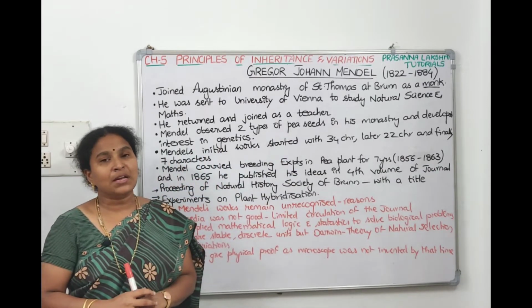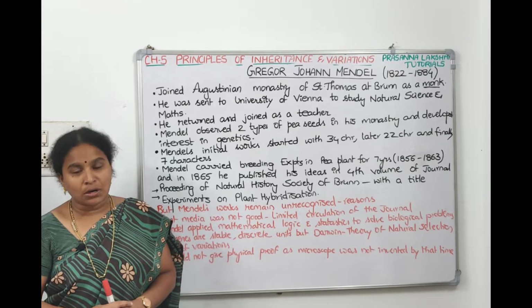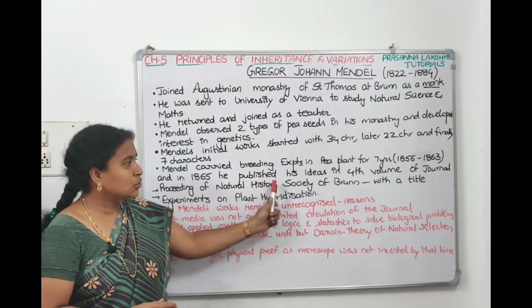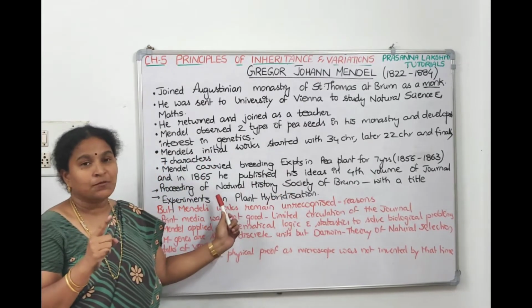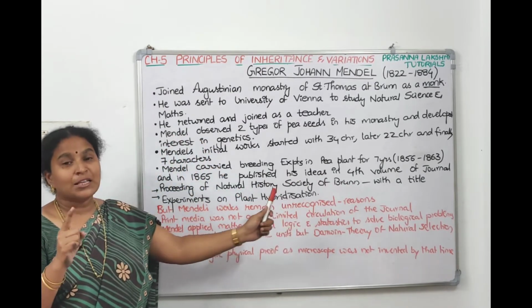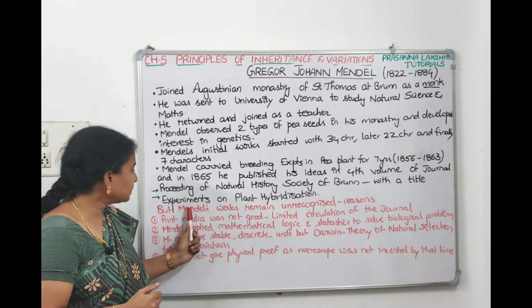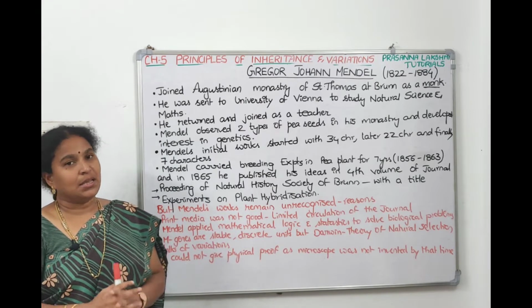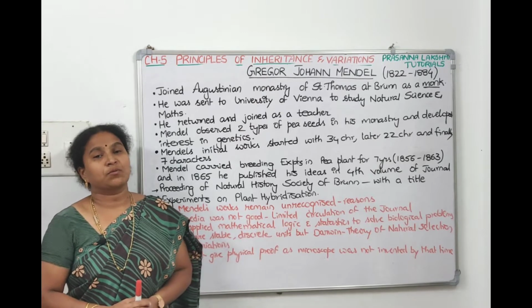Whatever experiments he did, he submitted his observations and ideas in a local journal. The name of the journal is Proceedings of the Natural History Society of Brunn. In the 4th volume of the journal, he published under the title Experiments on Plant Hybridization the results he got from the monohybrid cross and dihybrid cross experiments.